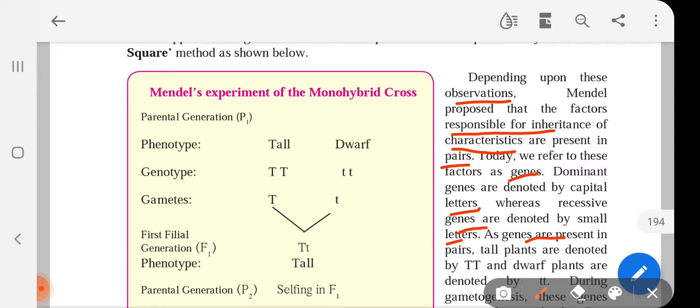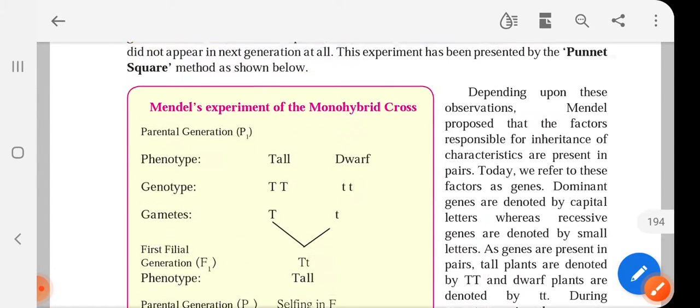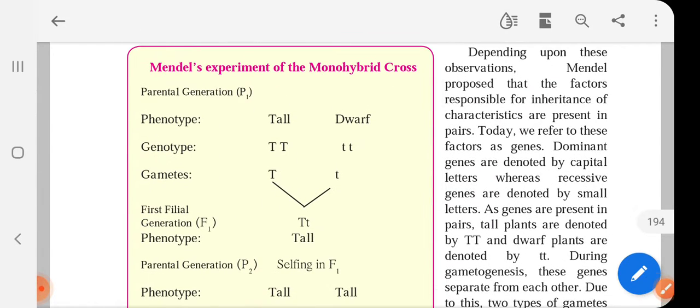As genes are present in pairs, tall plants are denoted by capital T and dwarf plants denoted by small t. During gametogenesis, these genes separate from each other. Due to this, two types of gametes, one containing factor T, another containing factor small t, are formed. So let us understand in this table.